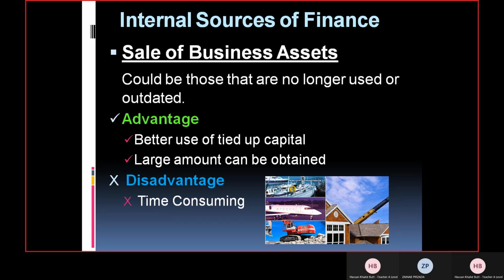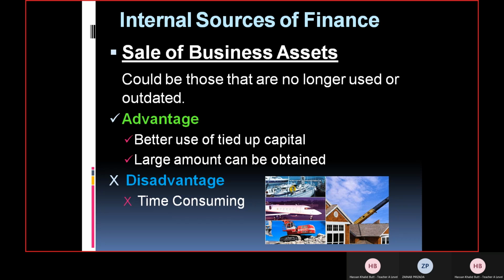So if there is an emergency and you have to meet your expenditure quickly, this is not a suitable option because it will take time. So yes, if you are going to spend after maybe 3 months, then it is quite useful that you can offer that asset to other people, or you can label it for sale, right? And maybe sooner or later you will be able to sell it and you will get cash out of it.